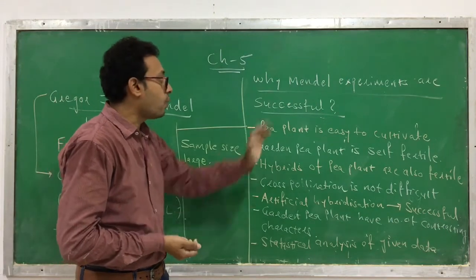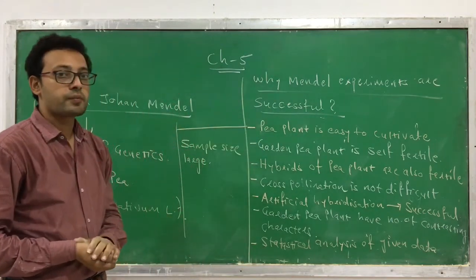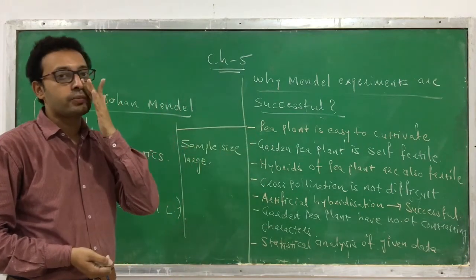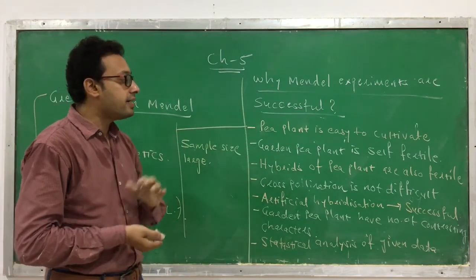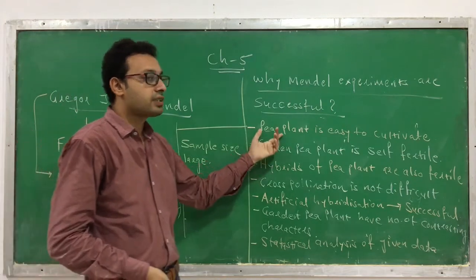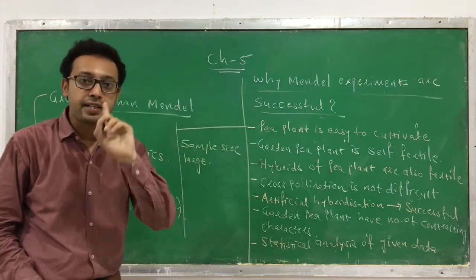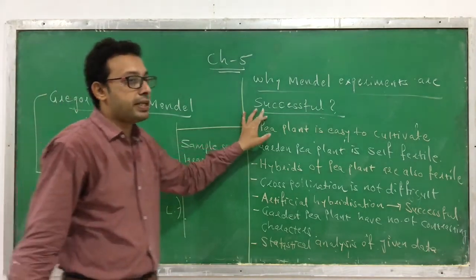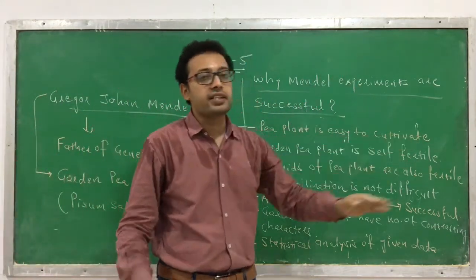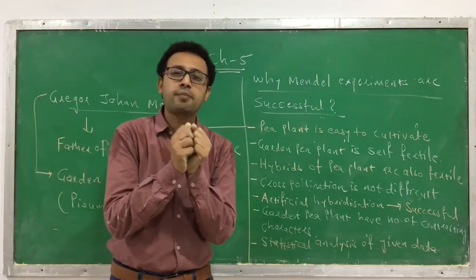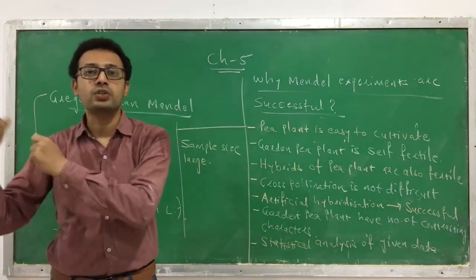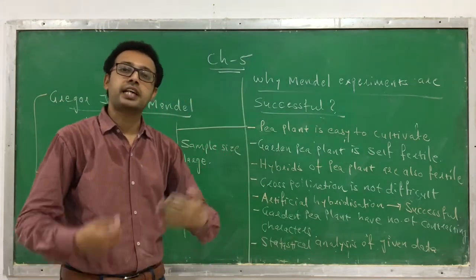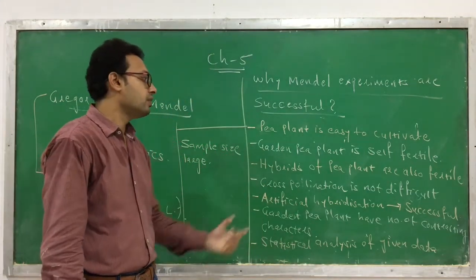So these are the reasons why the Mendel experiments are successful. I again repeat it. You have to remember this; this question might be asked in 3 to 4 months. Why are the Mendel experiments successful? First, he has done his experiments on a garden pea, that is Pisum sativum L. This garden pea plant is easy to cultivate in the ground. No special type of fertilizers, manures, or chemicals are required for its growth. It can be easily grown. That is one of the reasons.